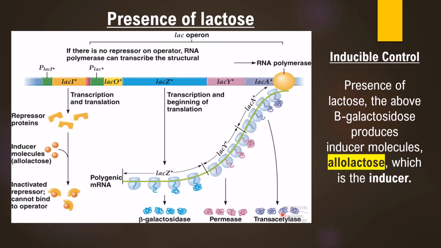So we can say that in presence of lactose, the low level of beta-galactosidase enzyme that is present inside the cell converts the lactose into allolactose. Allolactose then interacts with the repressor and inactivates it, so that now the operator is free. The repressor cannot bind to this operator. In that situation, the RNA polymerase will bind to the promoter and then carry out the transcription of lac mRNA. On translation, it is going to give rise to beta-galactosidase, permease and transacetylase.